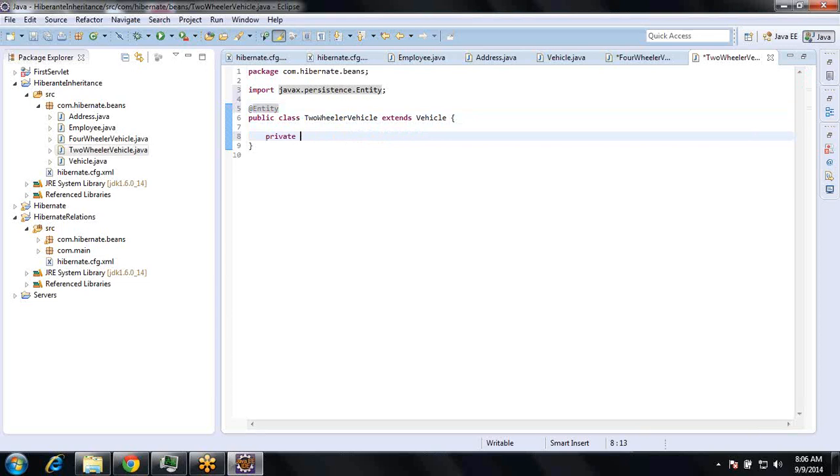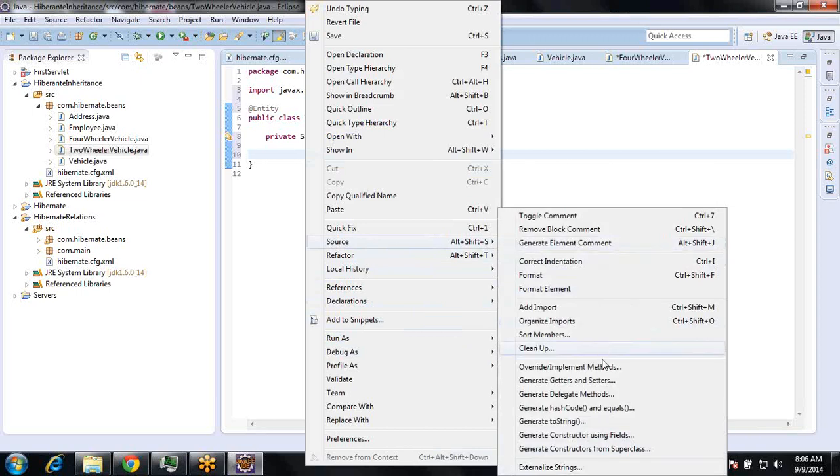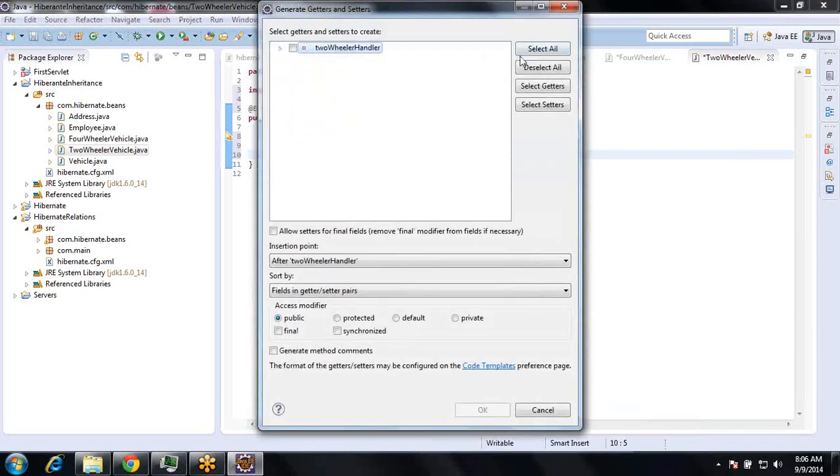Private stream, two-wheeler handler. Source, generate getters and setters.